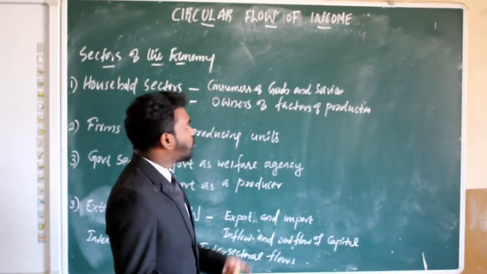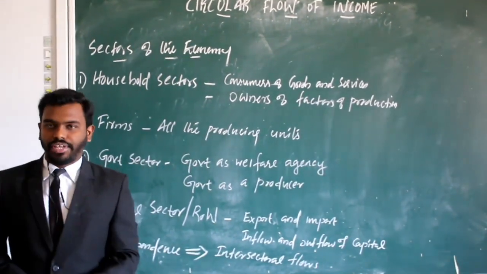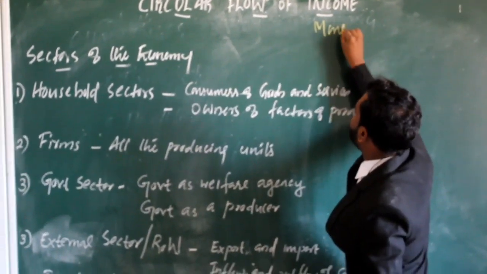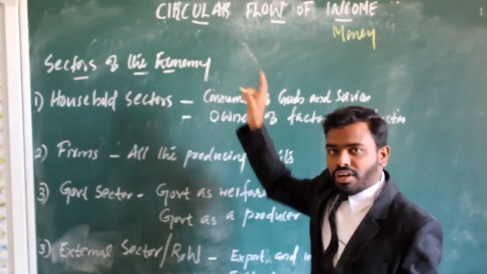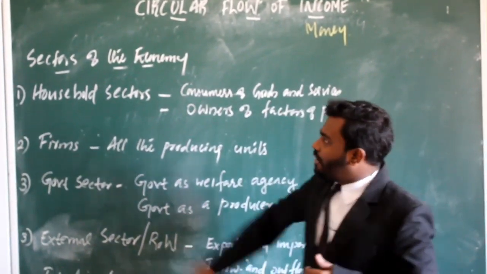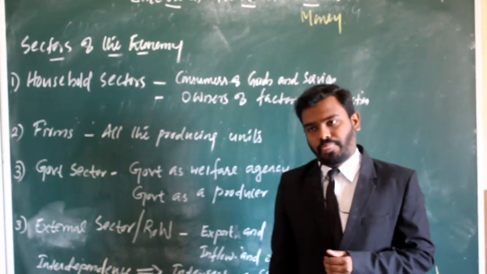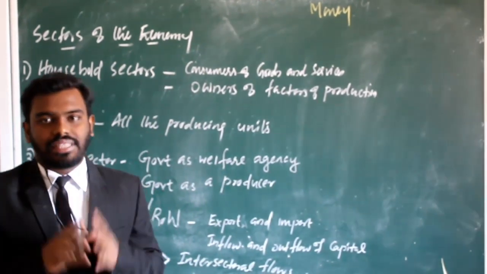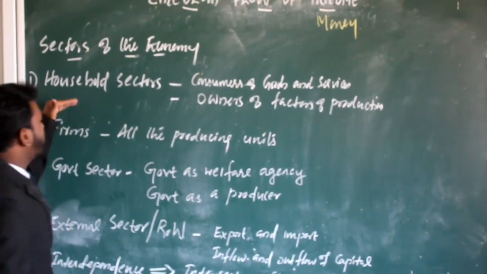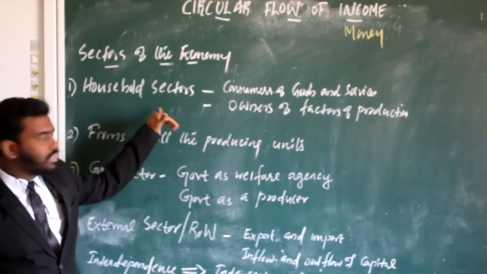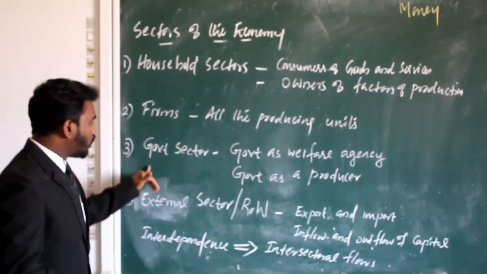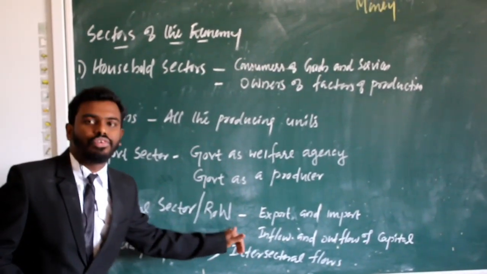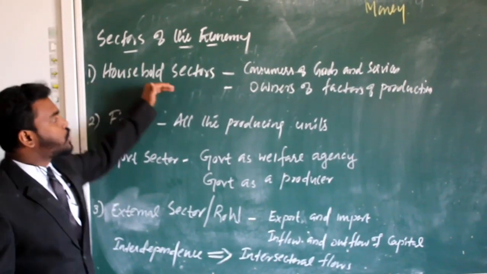Okay, coming to our next topic, circular flow of income. It is also known as circular flow of money. Before analyzing circular flow of income, firstly we can analyze the sectors of an economy. In macroeconomics, the economy is divided into 4 sectors. They are, first one household sector, second one firms, third one government sector, and fourth one external sector or rest of the world.